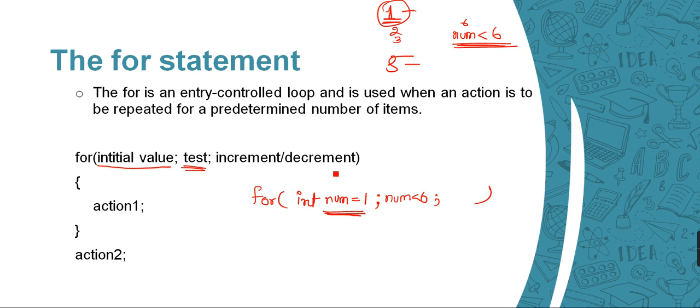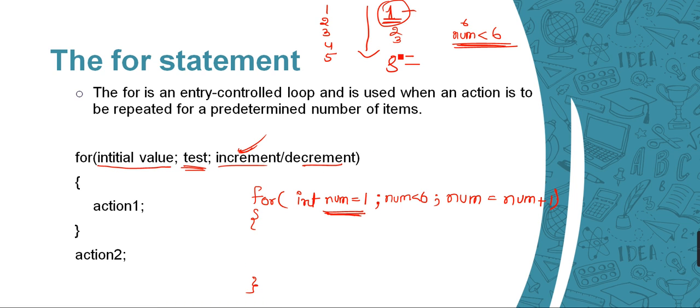And what else do I need to do? Increment or decrement. In this situation, what can you think of this? Is it incrementing the value or decrementing? Incrementing. So I will choose this one. So I will apply the increment of num here: num is equal to num plus 1. Every time it is incrementing by 1: 1, then 2, then 3, then 4, then 5, right?